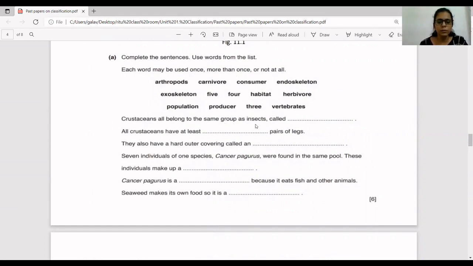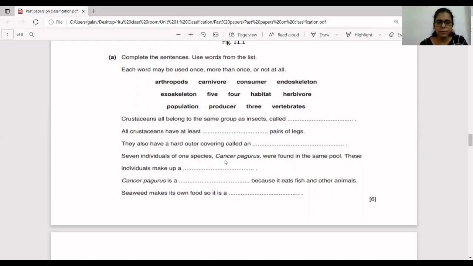Crustaceans all belong to the same group as insects called arthropods. Okay. All crustaceans have at least, how many pairs of legs? They have 5 pairs of legs. So all crustaceans have at least 5 pairs of legs. They also have a hard outer covering called an exoskeleton. Okay. So the external skeleton present in crustaceans is known as exoskeleton.